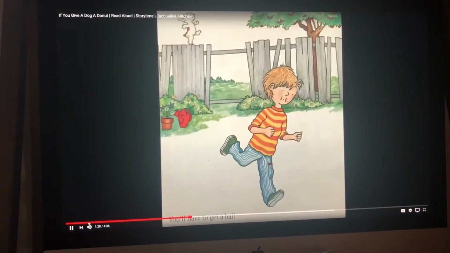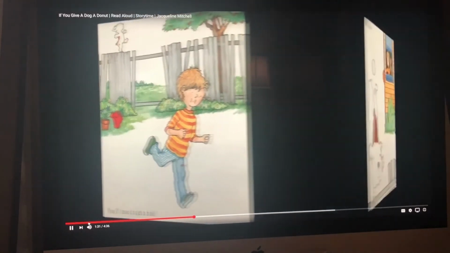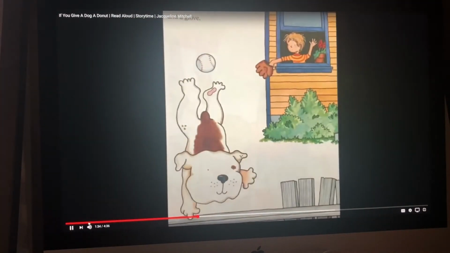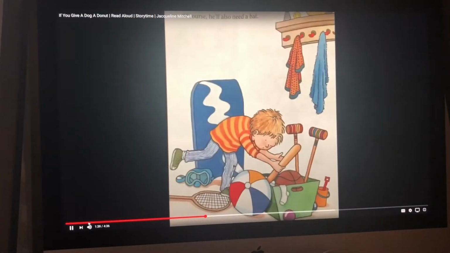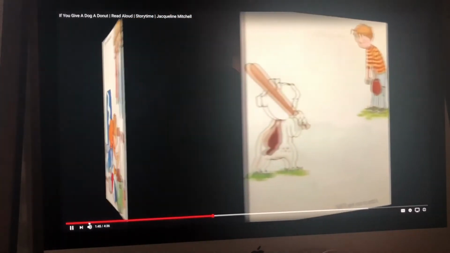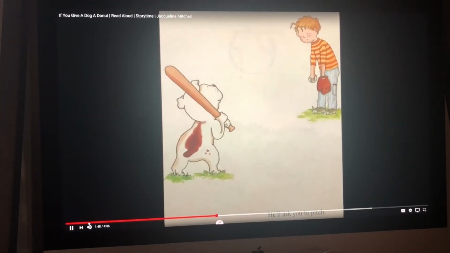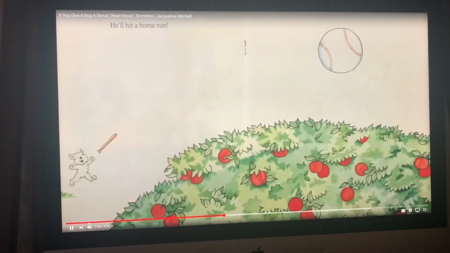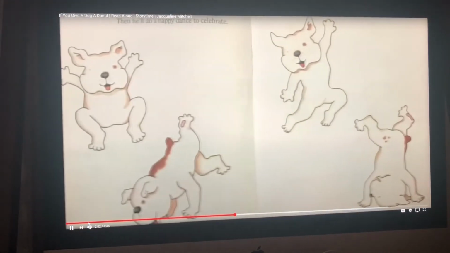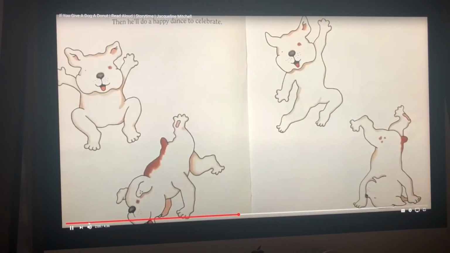You'll have to get a ball. Oh no, look at him on the fence. And a glove. Of course, he'll also need a bat. He'll ask you to pitch. He'll hit a home run. Woohoo! Then he'll do a happy dance to celebrate. Ooh, look at that dog. He does have good dance moves.